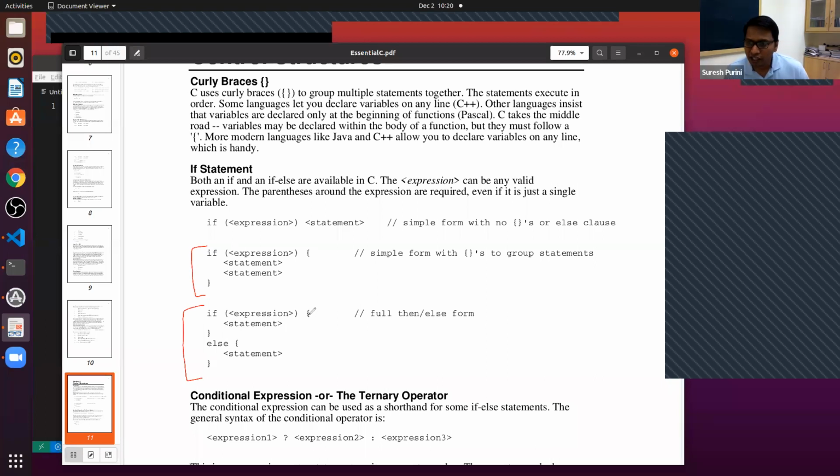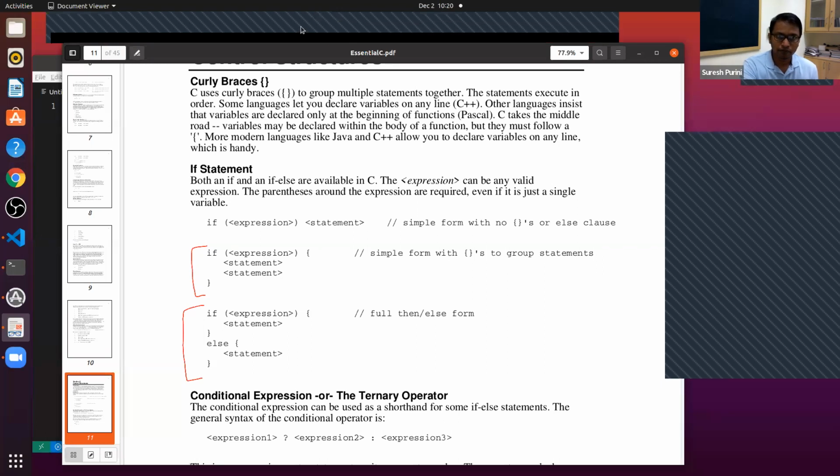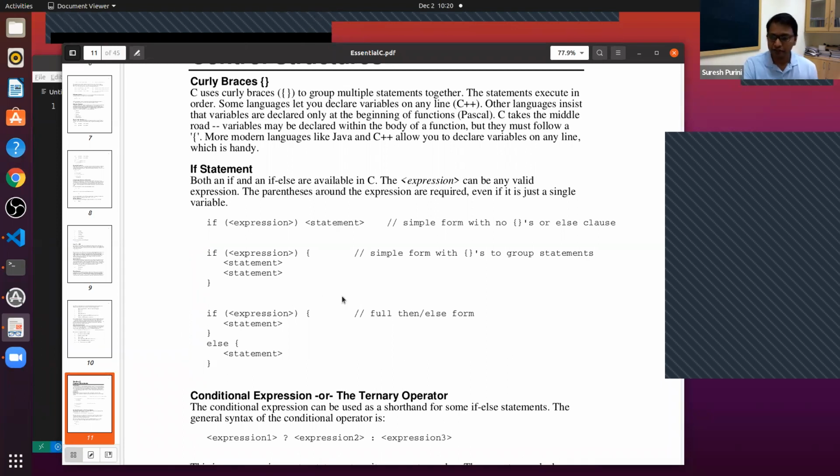So this is a summary of the language features that we have learned from yesterday's class. Did you all try to write the program and execute it? The same program I discussed in the class, just type it in.